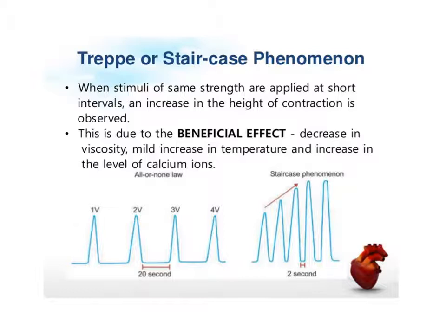Therefore, when the second stimulus falls in the relaxation period or immediately after the relaxation period of the first one, some amount of calcium is still left in the sarcoplasm due to incomplete relaxation, and this increases the calcium concentration for the second stimulus as it adds to the calcium that has been left in the sarcoplasm from the first stimulus. Therefore, the height of contraction increases with the second stimulus.